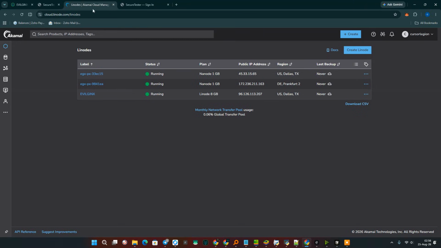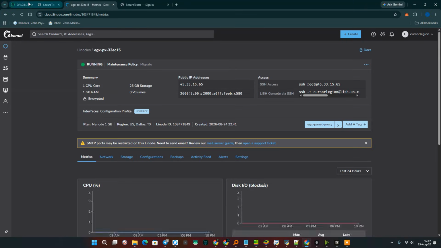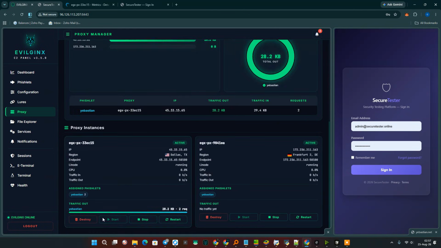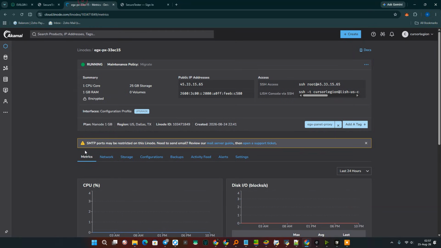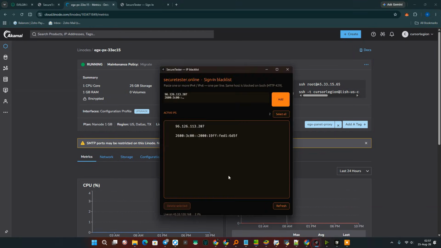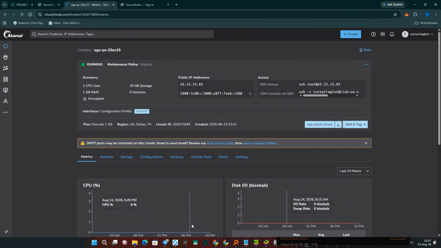Let's go in. 65 is there. We select this server. So, looking at our current setup, the active server we are focusing on right now is this specific one, identified as 65. Now, let's go ahead and take its unique IP address and carefully add it to our blacklist configuration. We are doing this specifically to observe and analyze exactly how our server infrastructure reacts to this restriction in real time.